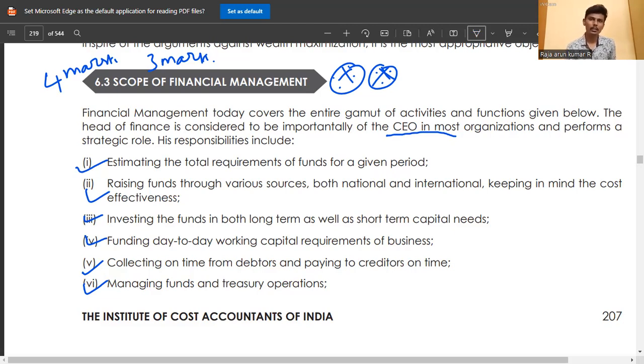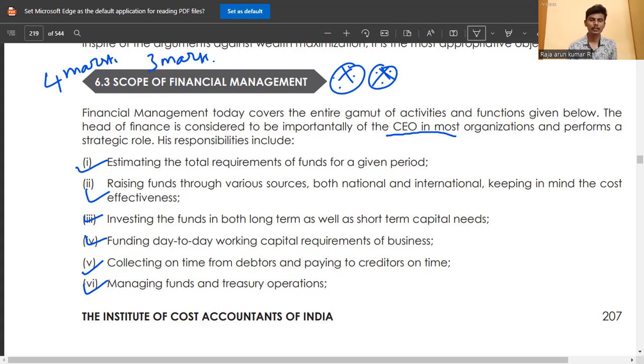In investing also, the CEO performs a strategic role, right? Estimating the total requirement of funds for the given period, investing funds in both long-term as well as short-term capital needs, funding the day-to-day working capital requirement of the business, collecting on time from the debtor and paying to the creditor on time. On the time he plays the strategic role and calculates the practical sums.